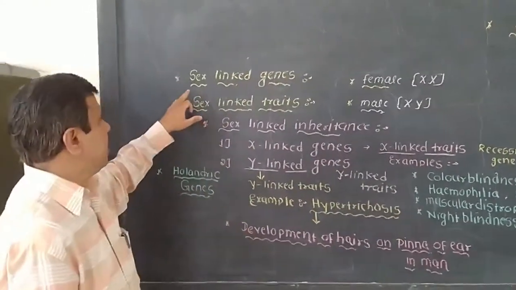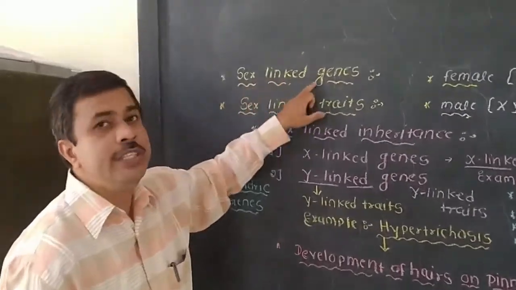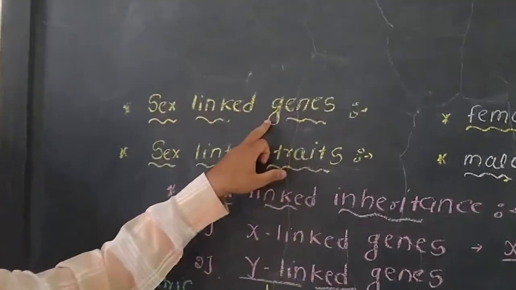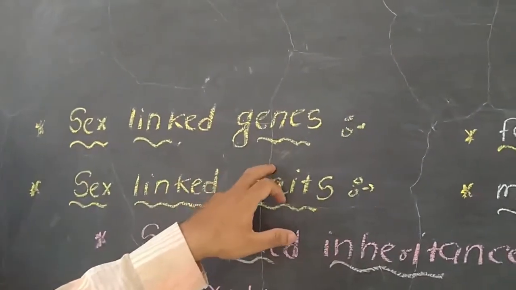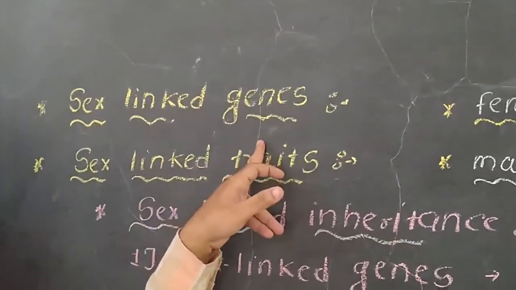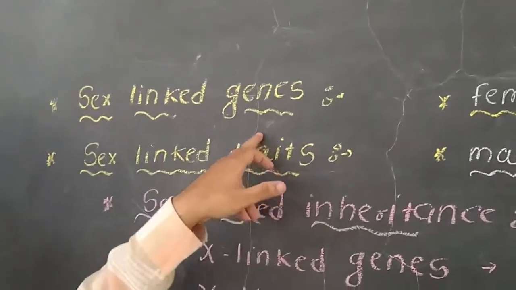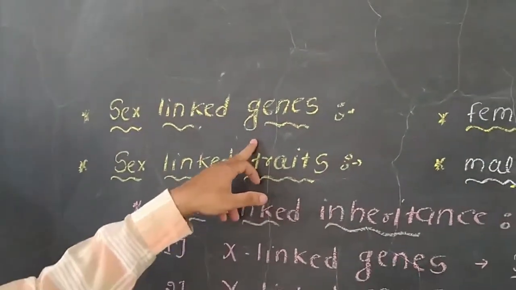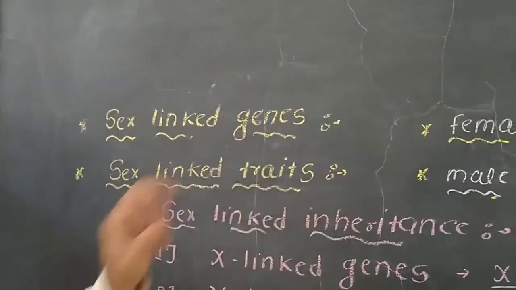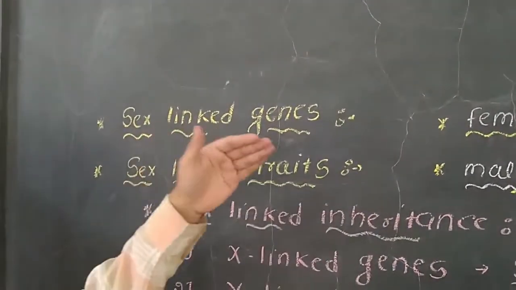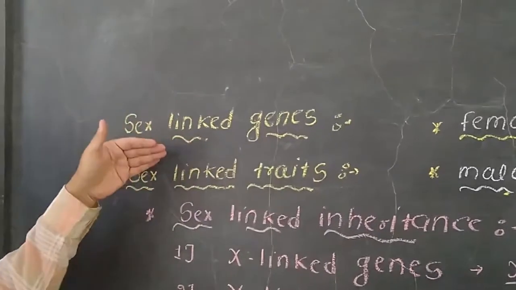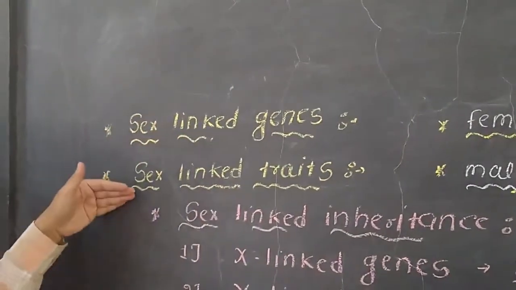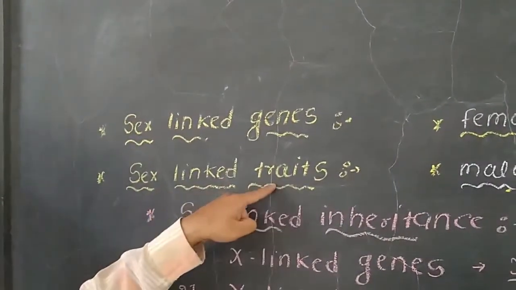So first, let us see the sex-linked genes. Sex-linked genes are the genes which are located on the non-homologous region of the sex chromosomes. The characters or traits determined by these sex-linked genes are known as sex-linked traits.